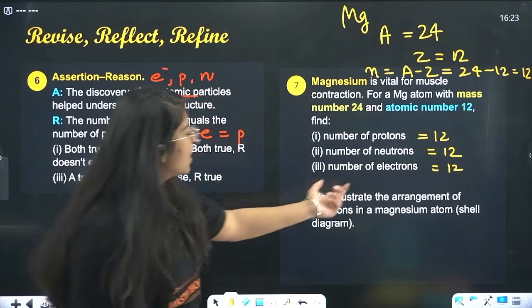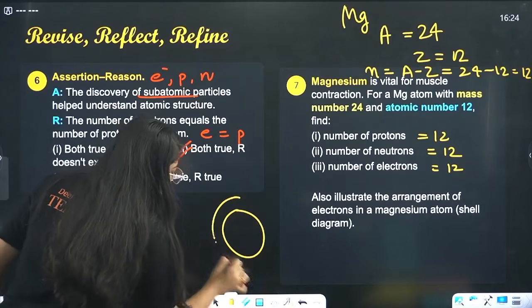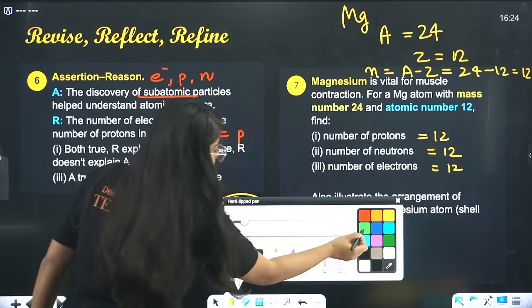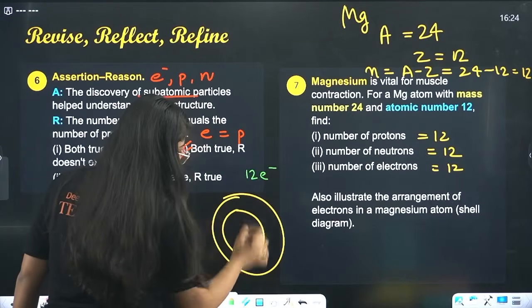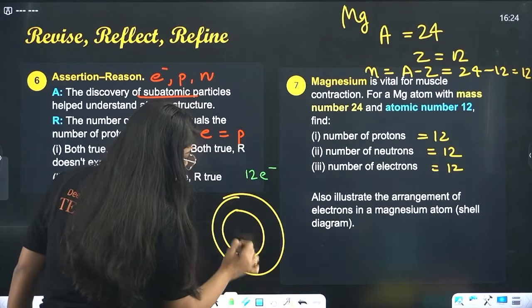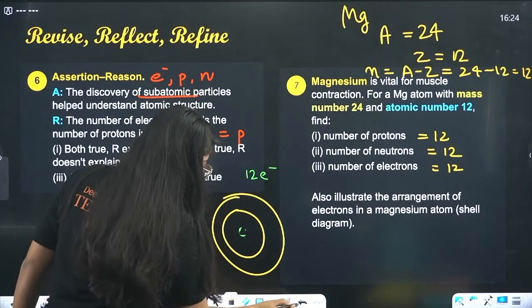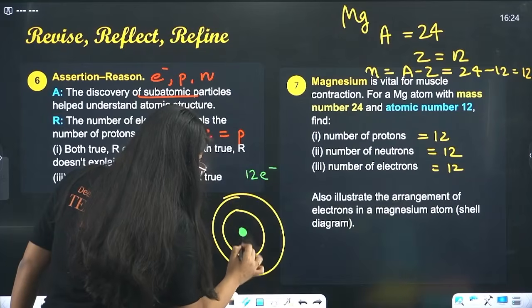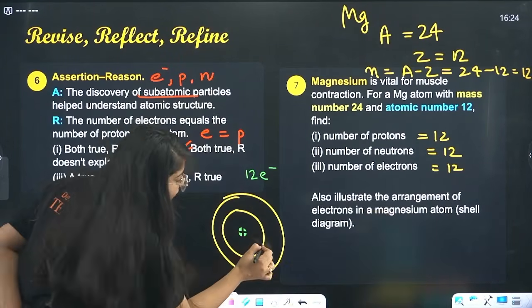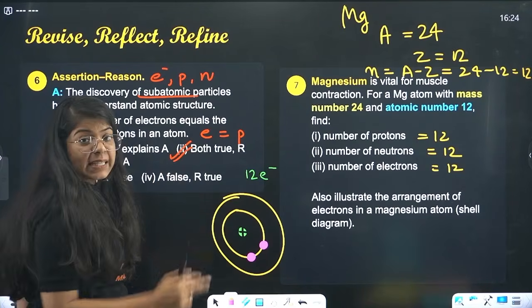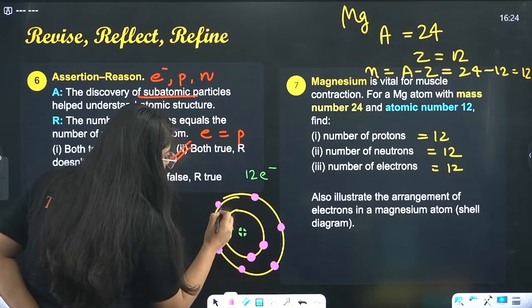Now illustrate the arrangement of electrons in a magnesium atom. So we have K shell, L shell. Let's fill up the electrons for magnesium. Magnesium has 12 electrons, right? So how will you fill it in the shells? This is your positive charge. Now let's fill up the electrons. In the first shell I will have 2 electrons, in the second shell I will have 8. 1, 2, 3, 4, 5, 6, 7, 8.